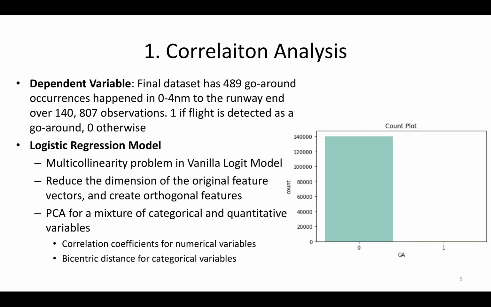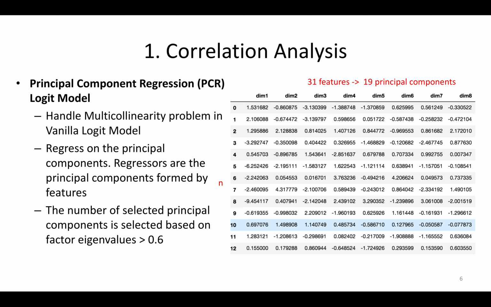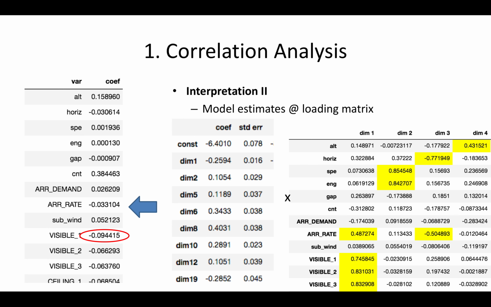Due to multicollinearity, I apply PCA to the mixture of categorical and numerical variables and regress on the principal components instead of the original features. Insignificant principal components are removed. One way to interpret the result is to calculate the matrix product of the model estimate and our loading matrix. Then we can get a coefficient estimate for each original variable.